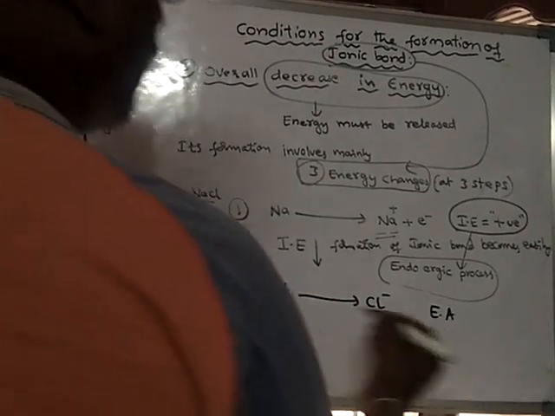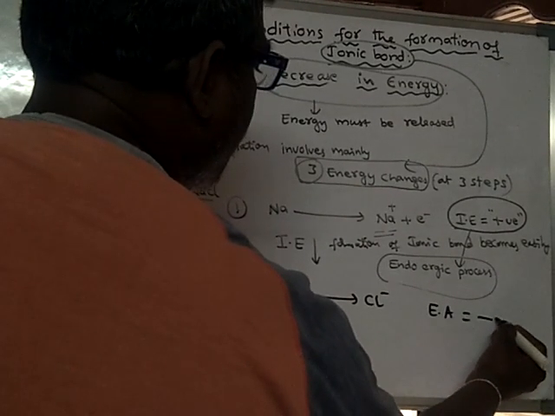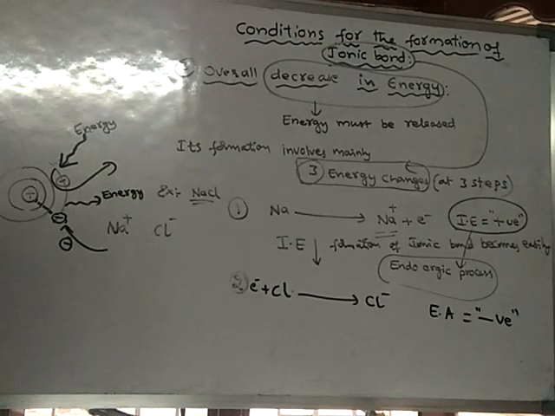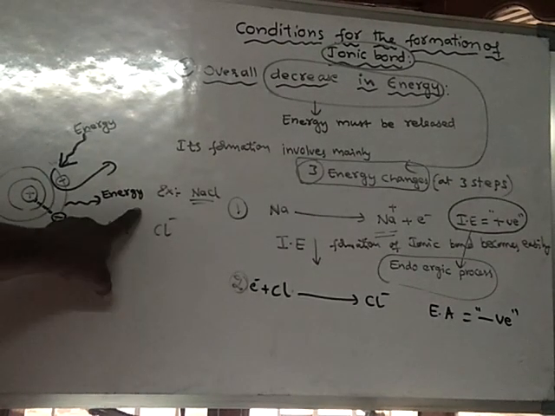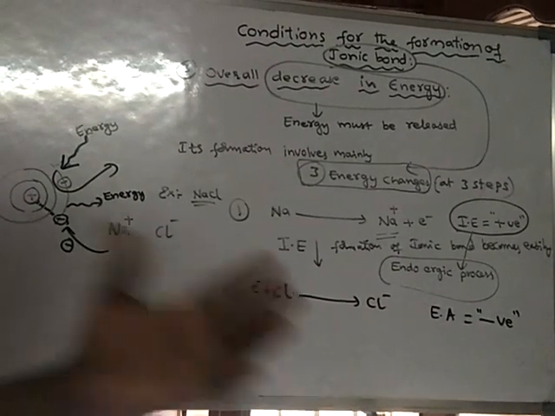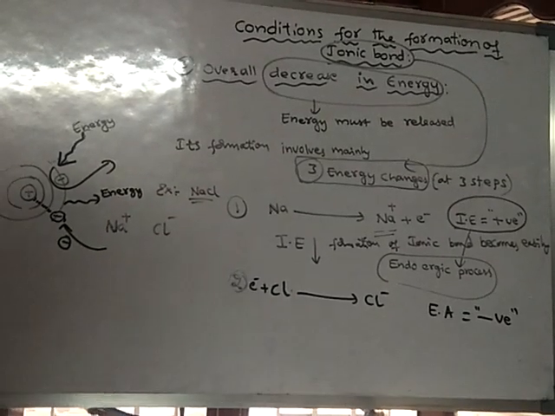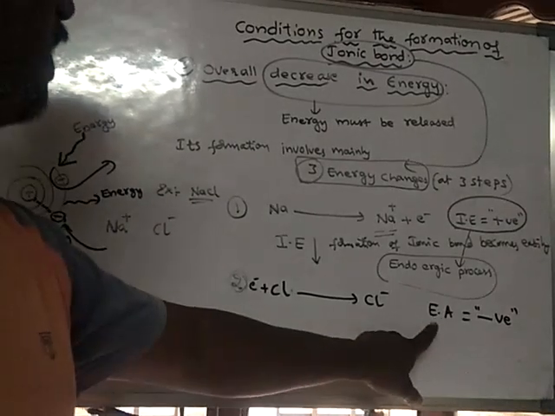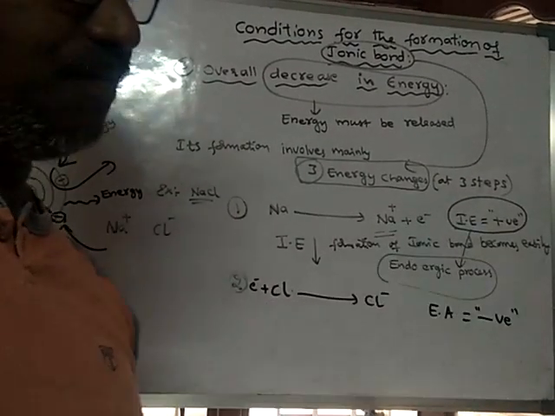Okay, so electron affinity is negative energy. Why is it called negative energy? Because the atom is losing energy, that means energy is removed from the atom. Hence, electron affinity is said to be negative energy.